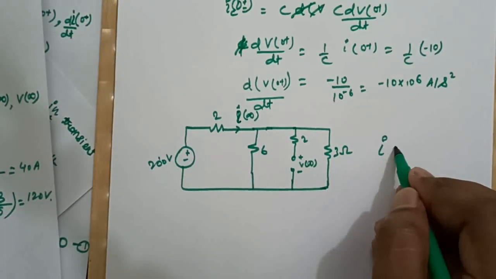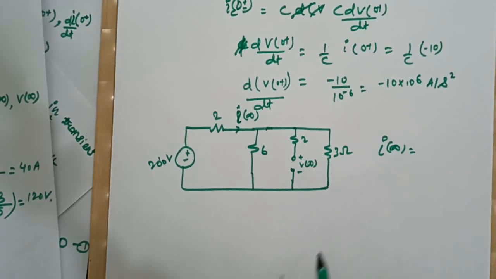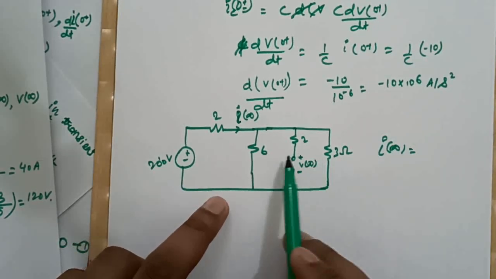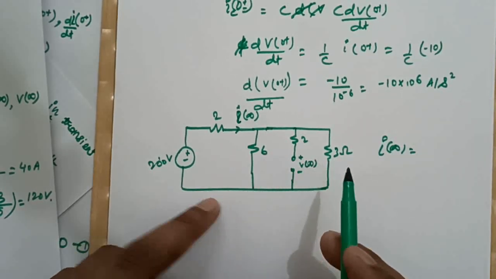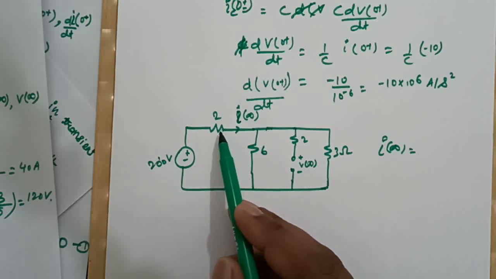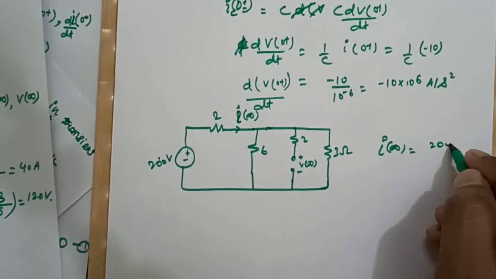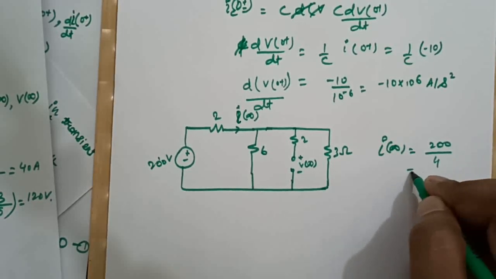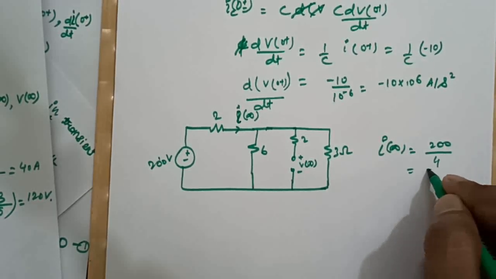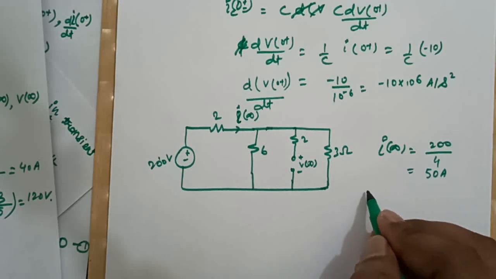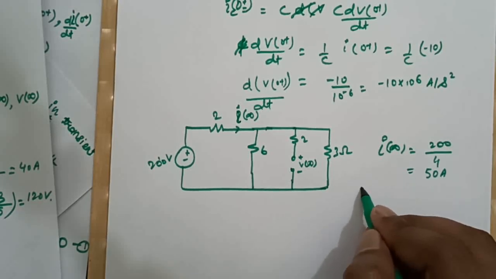So from here our I infinity will be what? 6 parallel to 3 is 2 ohm, 2 ohm plus 2 ohm gives series 4 ohm. So our I infinity will be 200 volts divided by 4 ohm, which is nothing but 50 ampere.